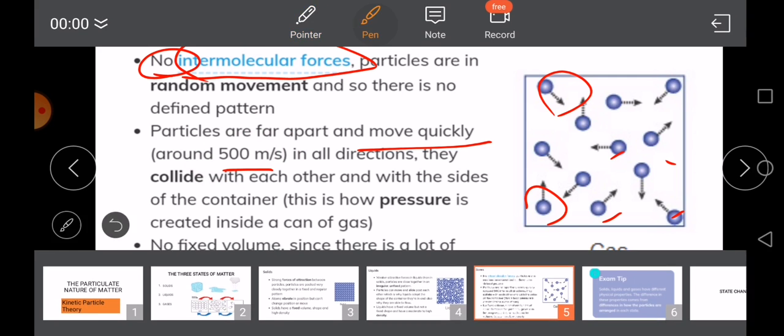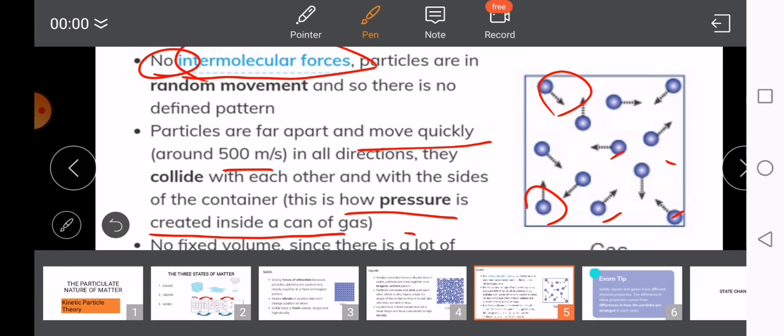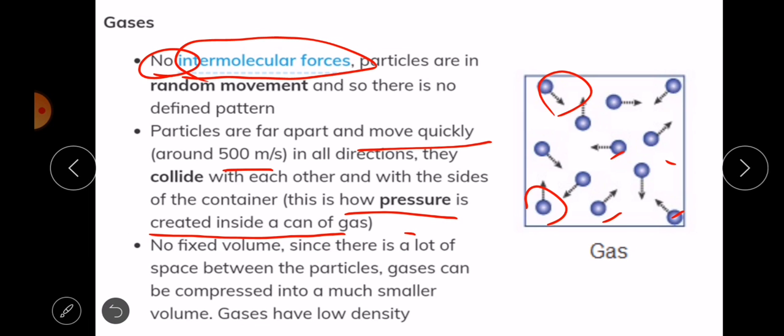All right. So with each other and with the side of the container, this is how pressure is created inside a can of gas. So if you increase the kinetic energy of these particles, they're going to hit more vigorously and harder on the walls, and that is how the pressure increases.